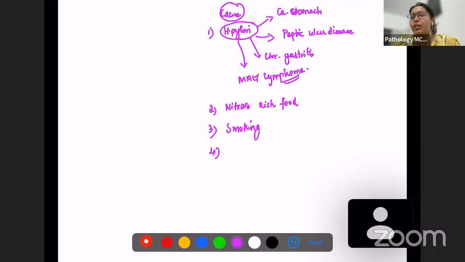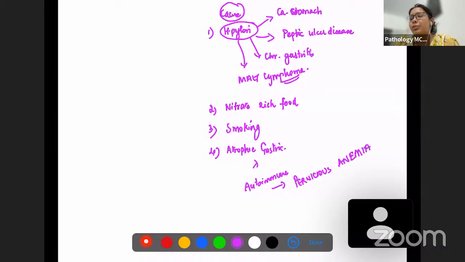And there is another condition which is atrophic gastritis. Atrophic gastritis can be caused by an autoimmune condition. This autoimmune condition is known as pernicious anemia. As the name says, there is anemia in it. So some kind of anemia is going to happen. Okay, so pernicious anemia.